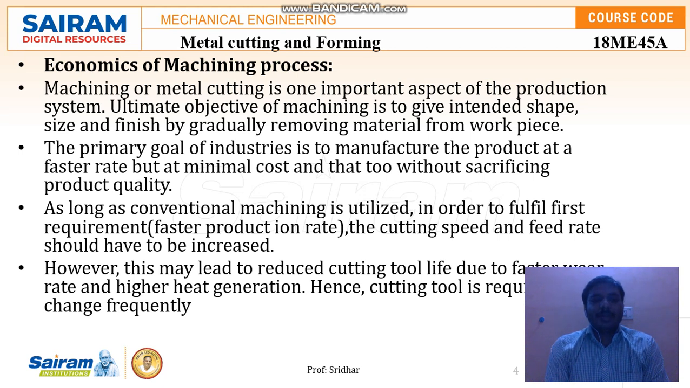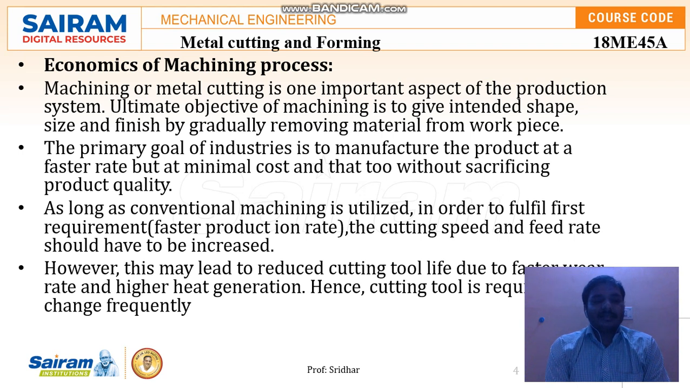The primary goal of any industry is to manufacture a product at a faster rate. All industries and companies are looking to manufacture a product at a higher rate with minimal cost. The cost should be very low and the production rate high, and all industries and organizations work in this way to manufacture their products, without sacrificing product quality. The important factor in any manufacturing company is a good product at a higher rate with minimal cost. This is one of the major requirements of any manufacturing company.